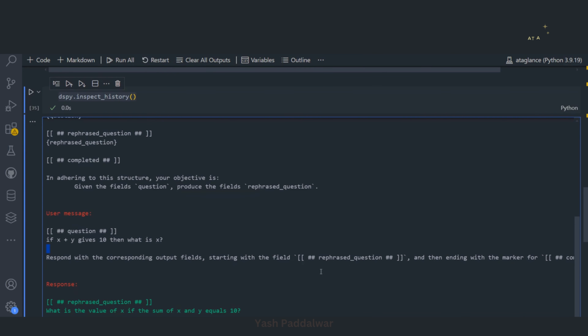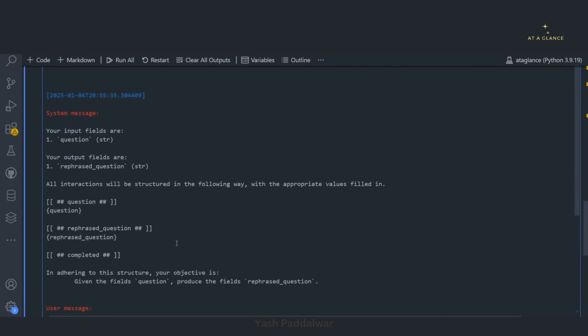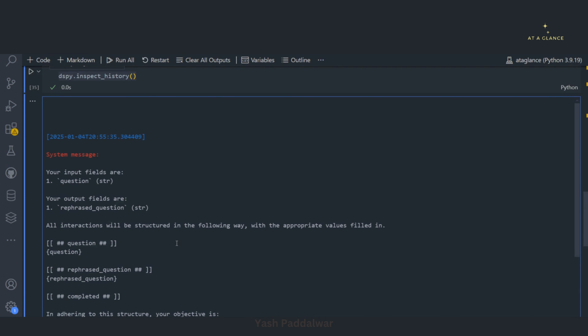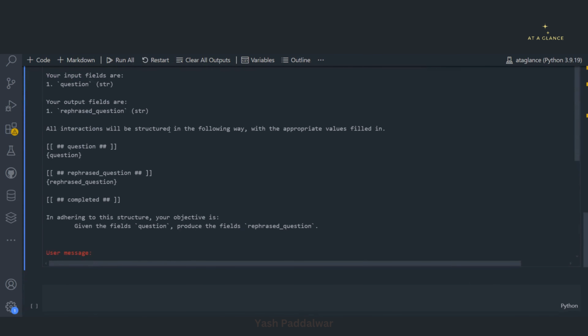So these delimiters it also puts in properly and automatically. And you can see the response that it has got is this. So all these things are done automatically at the backend. With the help of inspect history, you can just have a look at what exactly is happening in the backend. Let me show you one more module,